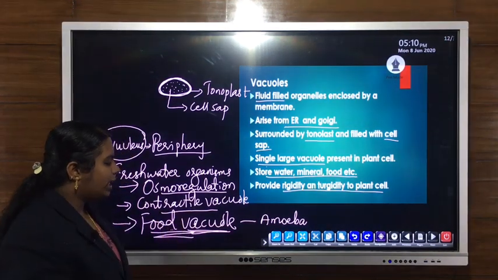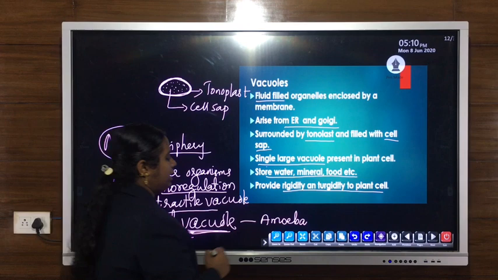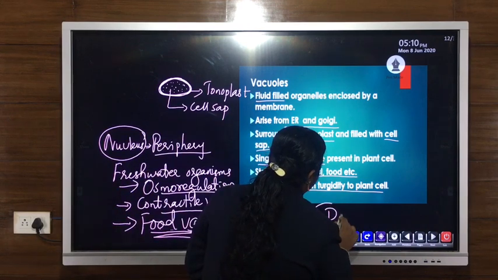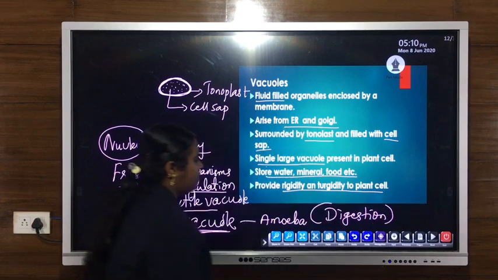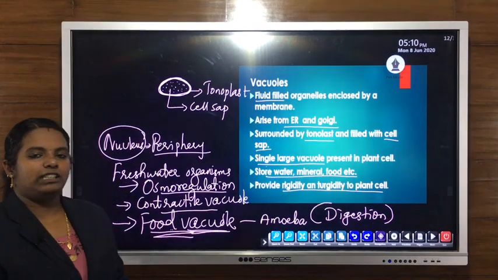This food vacuole in amoeba helps in the digestion process.